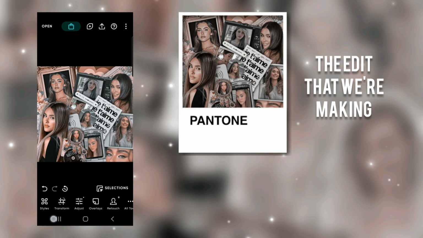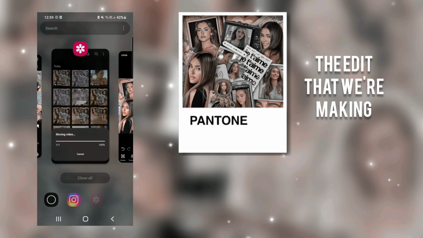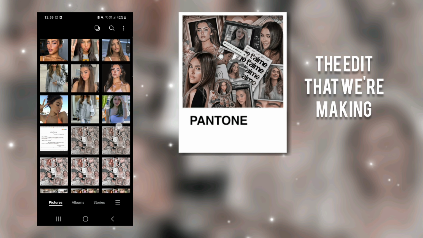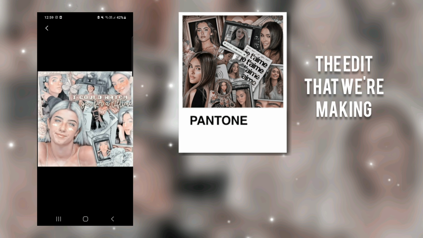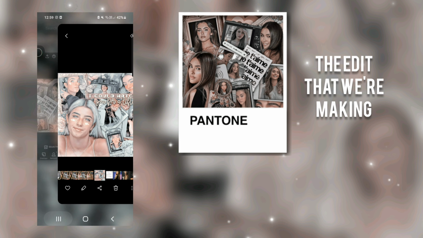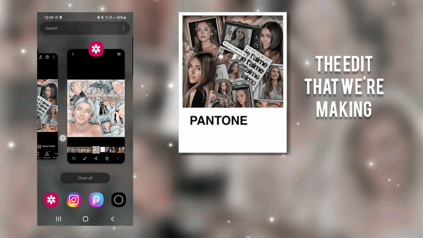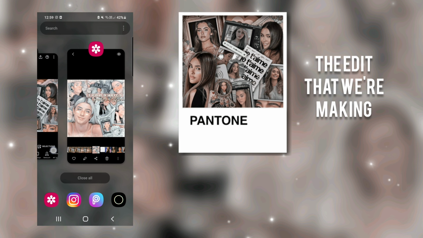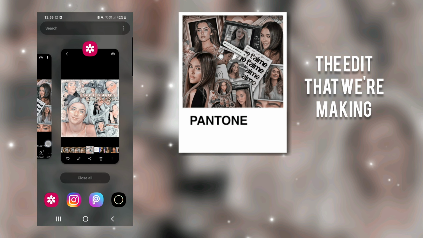Also, when you recreate these edits that I'm teaching you how to make, I didn't exactly copy the edit I took inspiration from, because I don't like this pink and white style that a lot of editors do. No shade, but I don't like it. It's just a personal choice. Like I don't find it very aesthetic or whatever. So I didn't recreate it exactly like that. I changed it a bit to my version.